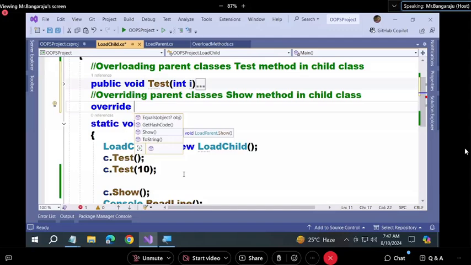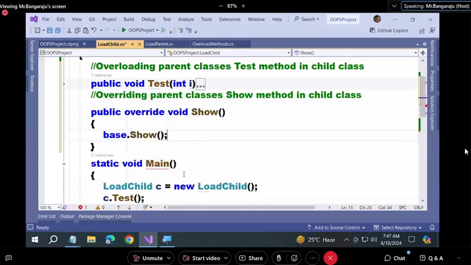Understood? So first, the child ignored it and called the show method directly. Now the child is utilizing that feature. What is it doing? It is trying to override the method. Simply select your method, guys. Once you select the method, it will write the body. It is internally calling base.show. I already explained the base keyword. Base refers to the parent class. Base.show means it is calling the parent class show method now.